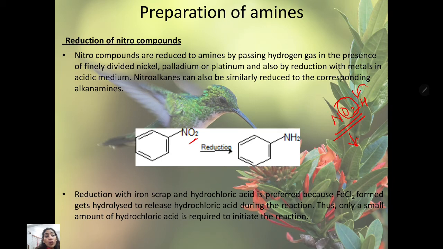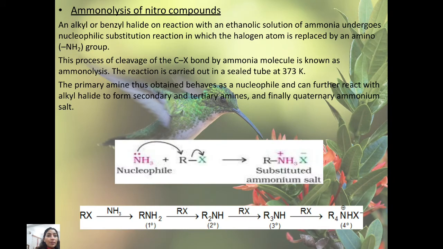Nitro compounds are reduced to amines by passing hydrogen gas in the presence of finely divided nickel. Few hydrogenating catalysts are there: nickel, palladium and platinum. Also by reduction with metals in acidic medium. Nitroalkanes can be similarly reduced to the corresponding alkylamines. Reduction with iron scrap and hydrochloric acid is preferred because the ferrous chloride formed gets hydrolyzed to release hydrochloric acid during the reaction. Thus, only a small amount of hydrochloric acid is required to initiate the reaction.